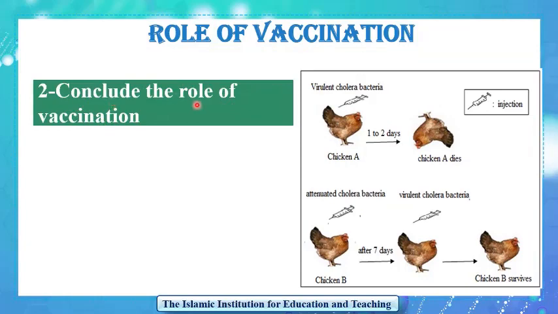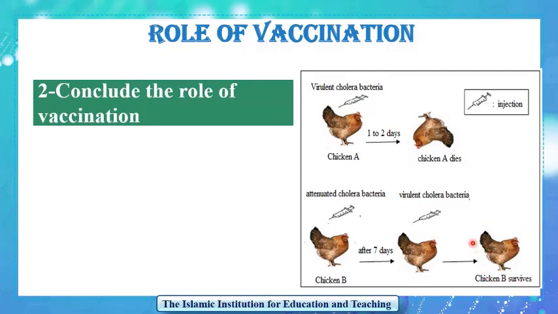Conclude the role of vaccination. To conclude, you should study the effect of the different variable. What is the reason behind having different results in chicken A and B? It is that chicken A is injected directly with virulent cholera bacteria, while chicken B is injected with attenuated cholera bacteria before the virulent one. Remember that the injection of attenuated cholera bacteria represents vaccination. So chicken B is vaccinated against cholera while chicken A is not.